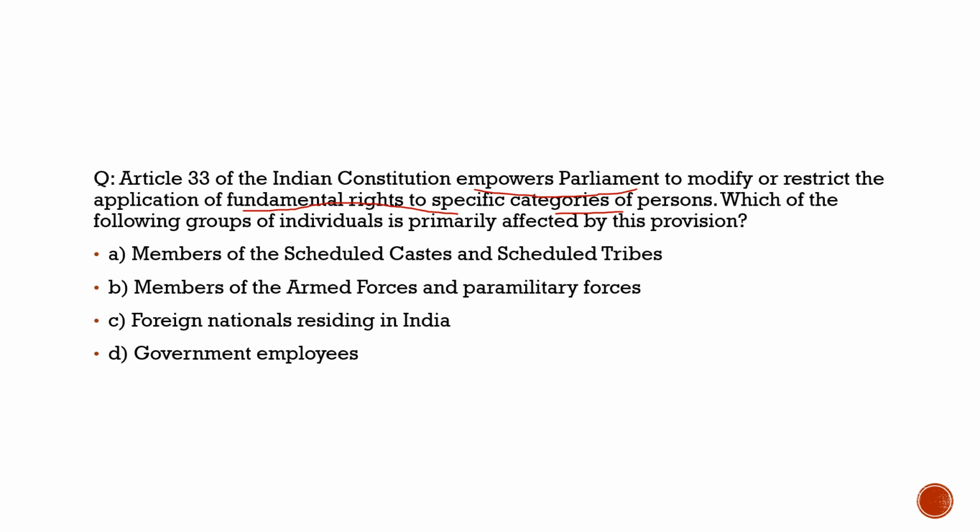So some freedoms given in the fundamental rights are restricted. For example, under Article 19, you can form an association, you can form a group. That is restricted under this article for some people. So here we have to identify who are those people to whom this article applies. So it says which of the following groups of individuals is primarily affected by this provision.